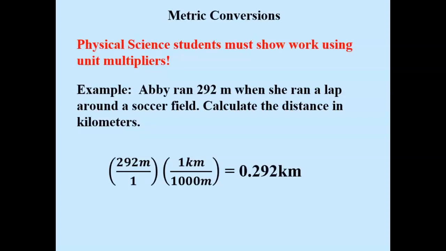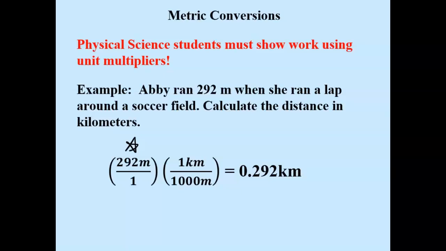Physical science students must show work using unit multipliers. So let's consider this question. Abby ran 292 meters when she ran a lap around the soccer field. Calculate the distance in kilometers. And the way we do this is we always start with 292 meters over 1. And then we want to convert to kilometers. So we write the unit multiplier so that meters will cancel. Meters will cancel if they're both in the numerator and denominator. And then kilometers will be on top because that's what we're trying to convert it to. We know that 1 big kilometer has 1,000 little meters in it.